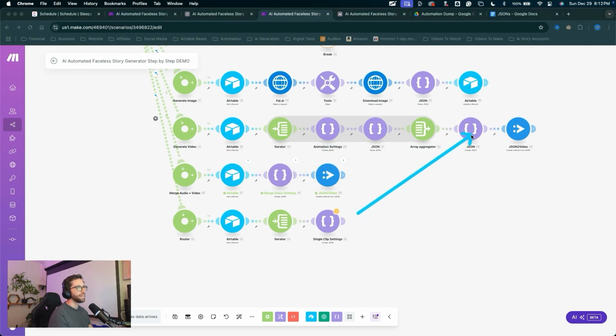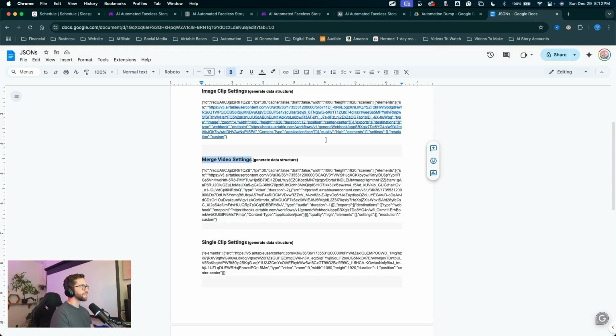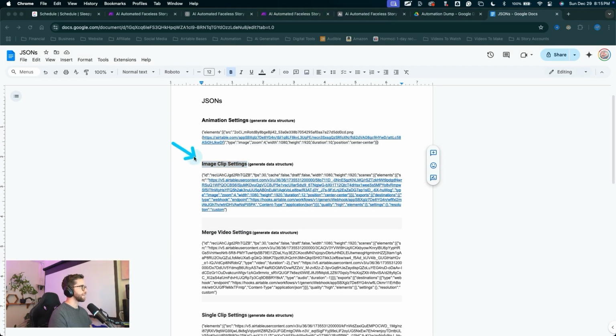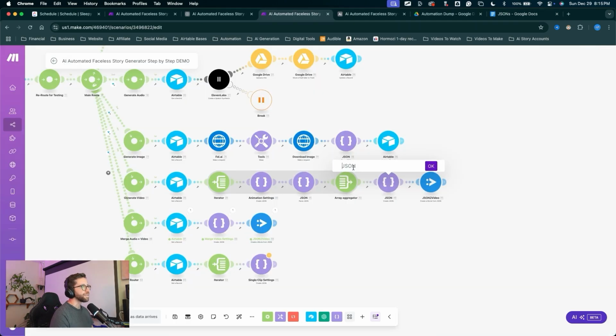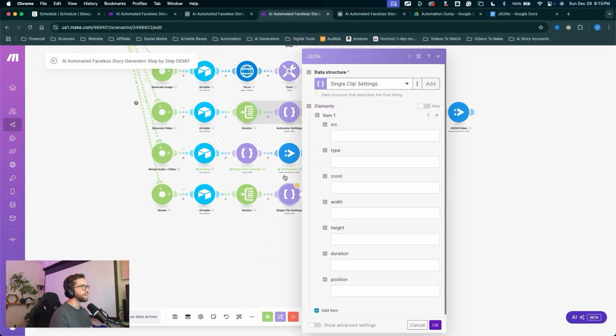Let's work our way back up. So we've got this one, right click on that, click rename, come into the doc. That one is image clip settings. Let's copy that, come into Make, paste it right there and click OK. So now we have all of our create JSON modules named appropriately and we won't get confused because we will be adding a couple more. So we've got our single clip settings figured out. You can follow along and enter these in here with me.